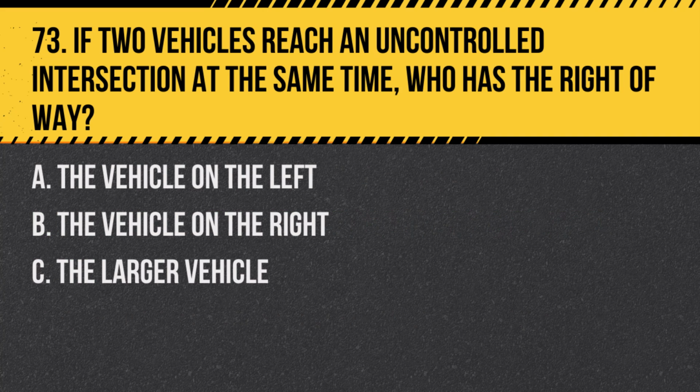Question 73. If two vehicles reach an uncontrolled intersection at the same time, who has the right of way? A. The vehicle on the left. B. The vehicle on the right. C. The larger vehicle. Answer. B. The vehicle on the right. The general rule is that the vehicle on the right goes first in this situation.